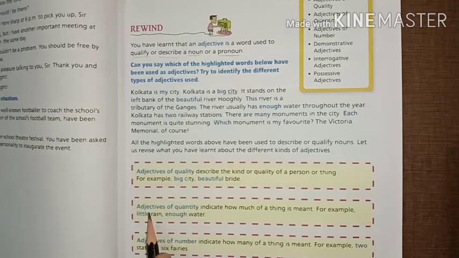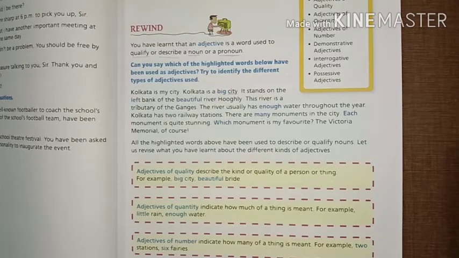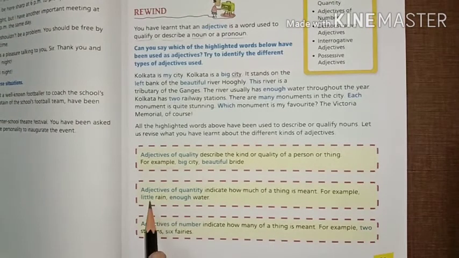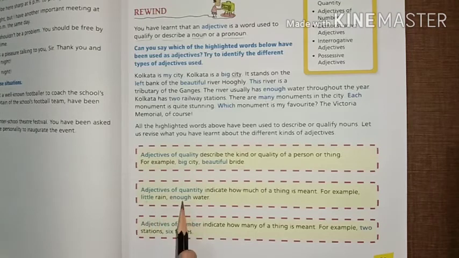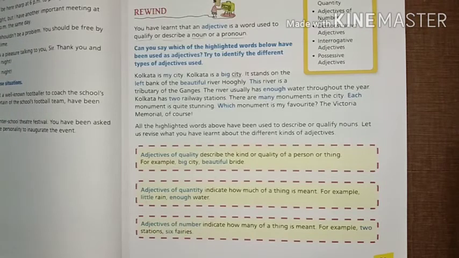Okay. Next, adjectives of quantity. Adjectives of quantity indicate how much of a thing is meant. It means when we use a quantity before the noun to describe it, it is called an adjective of quantity. Okay. For example, little rain, kam barish. So rain, barish, and we use little rain, kam. So it is an adjective. Enough water. Water is a noun and enough is used for describing water. So by the words little and enough we come to know these are adjectives of quantity.